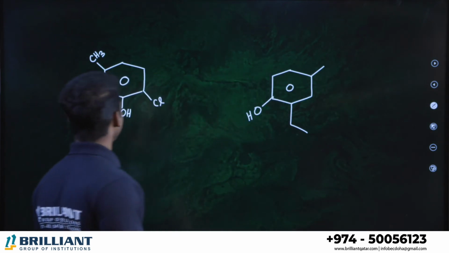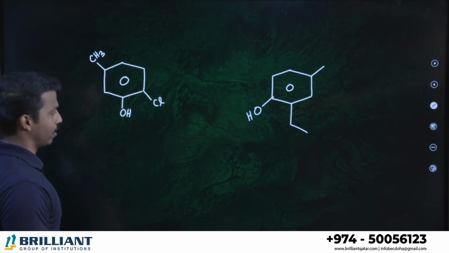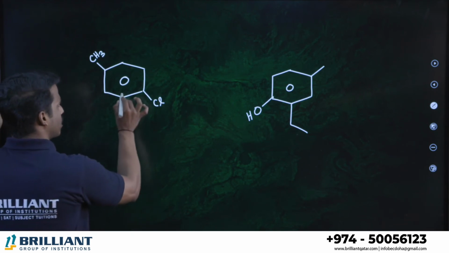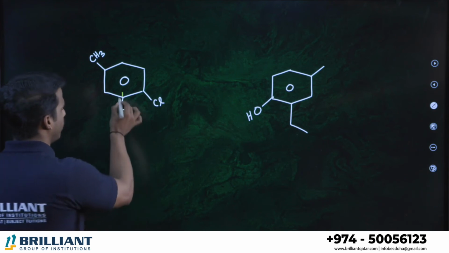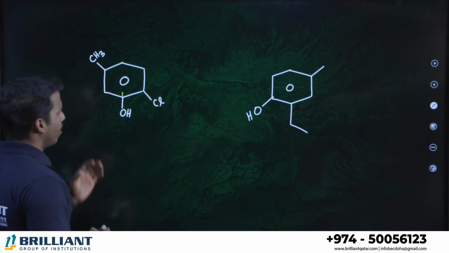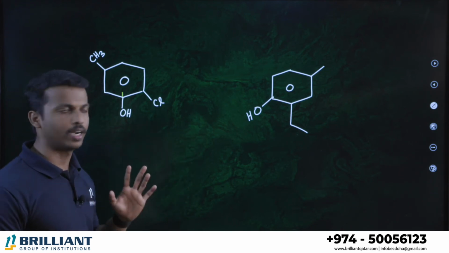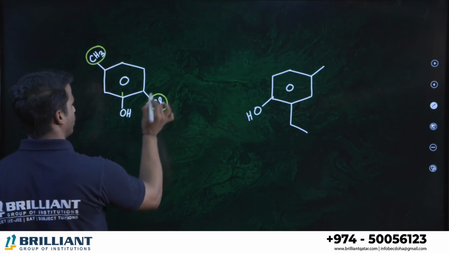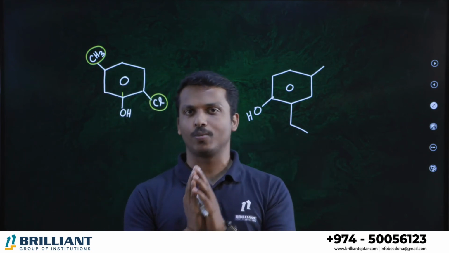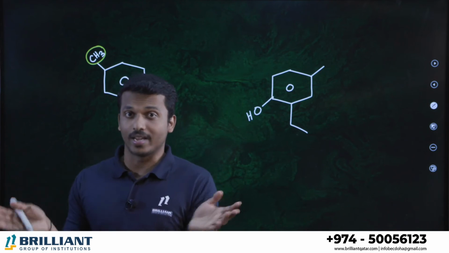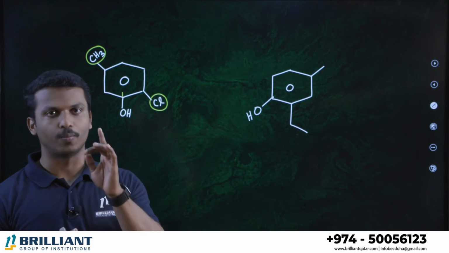Here we have benzene, methyl, chlorine and alcohol. I told you alcohol is the major group here, so this carbon on benzene is number 1. After that, where do you write number 2, left side or right side? Dear students, you already noted the major functional group, that's number 1. The remaining groups you don't need to bother about, because both methyl and halogen are very lowest priority groups.